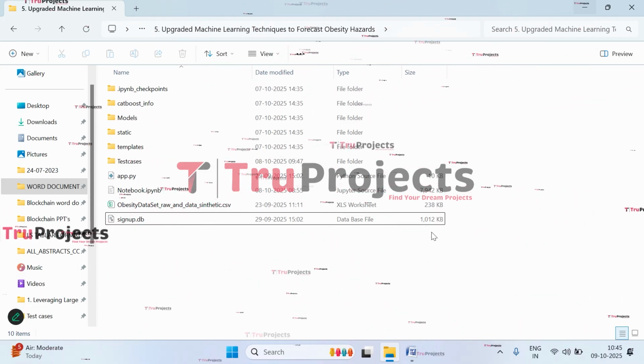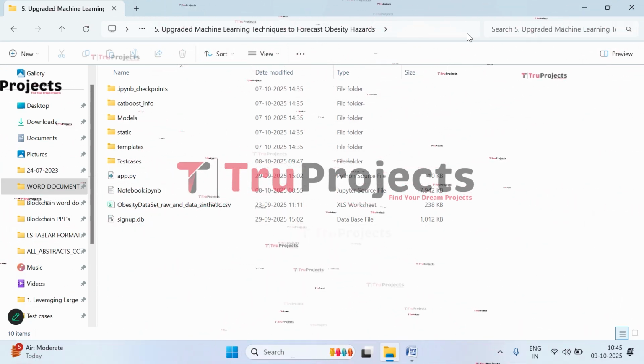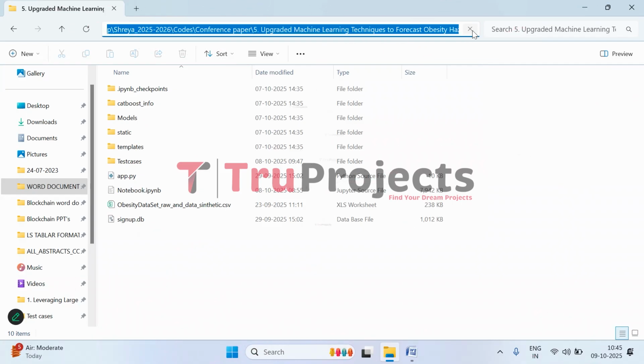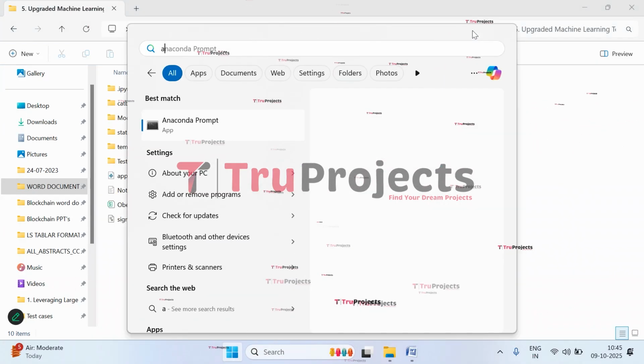Now let's execute it. So to execute, copy the path of the code folder from the address bar of the file explorer. So I'm copying it. Now open Anaconda prompt.